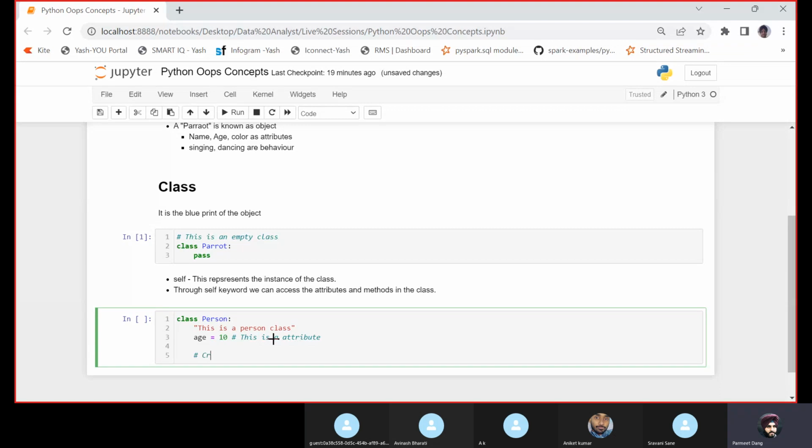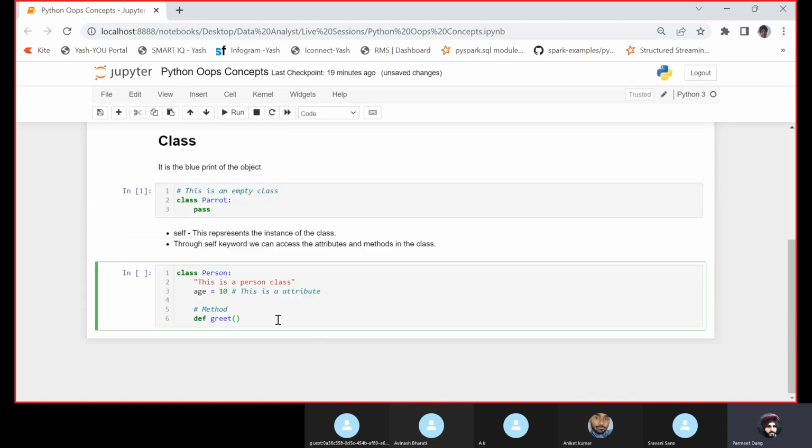Then let us create a method. How to create a method? Define inside that class greet, and each function inside this class is associated with a self object. So it is mandatory to write this self. With this you can access the function. We'll study this in more depth as we go further, and you will come to know what the actual use of self is.